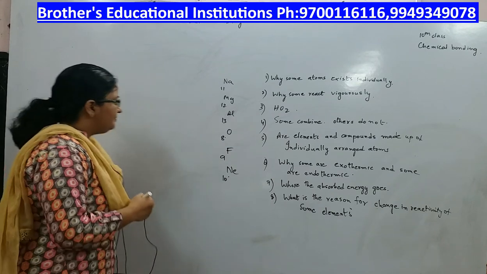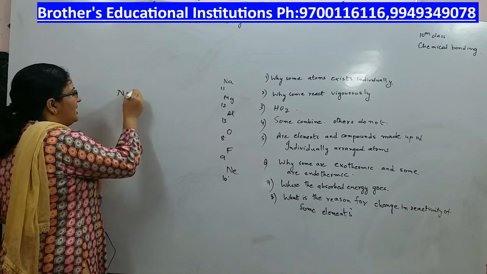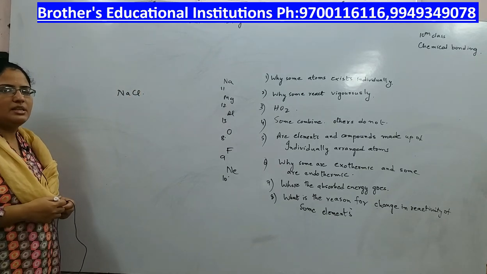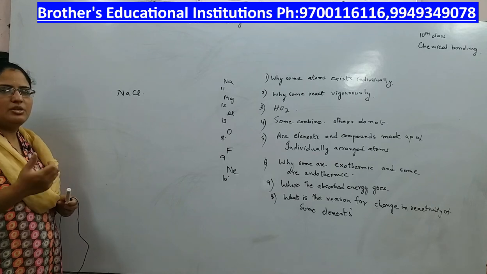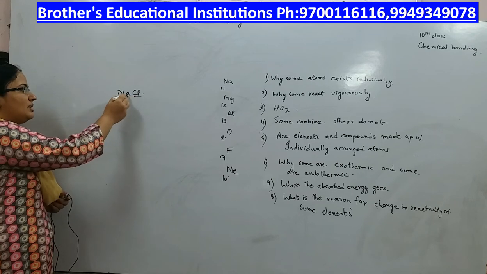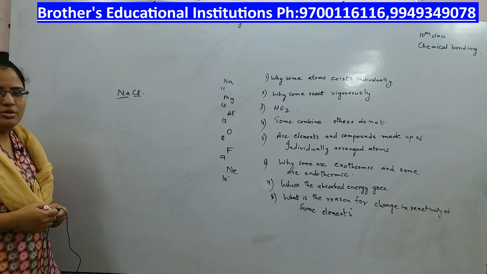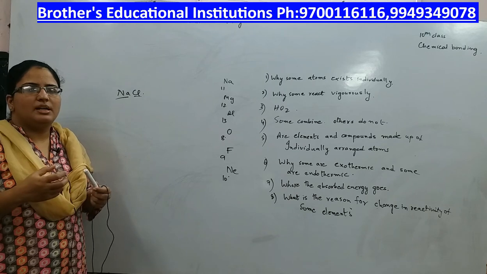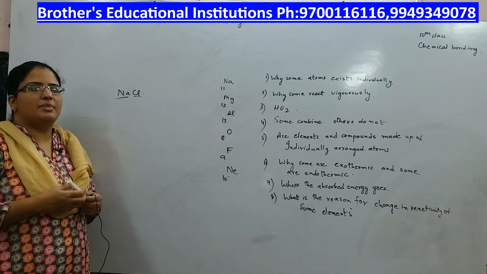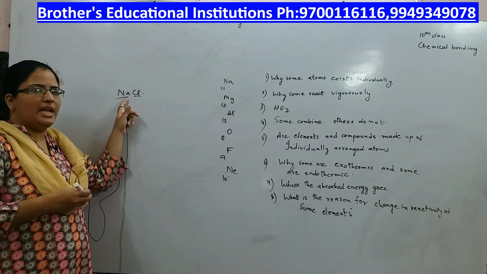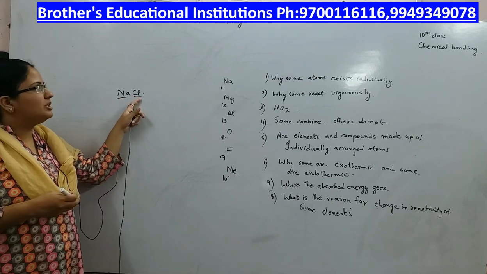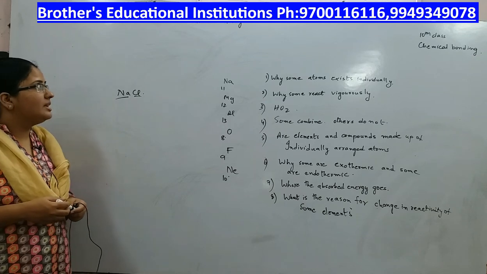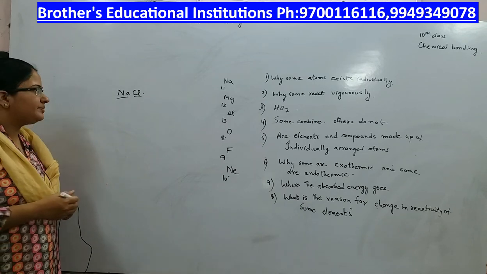For example, you have NaCl, that is common salt, which consists of sodium and chlorine. Now, if you shake this salt, are you getting chlorine gas and sodium separately? No. So from this you can say that it is not an individual arrangement, but there is some force of attraction present between atoms of Na and Cl. This force of attraction present between atoms in a molecule is called chemical bonding.